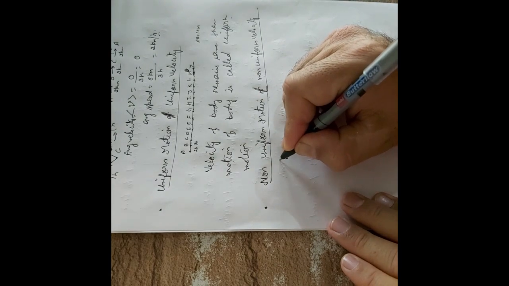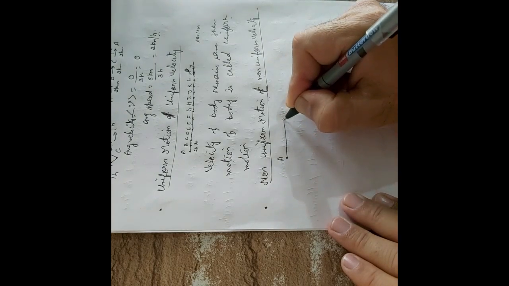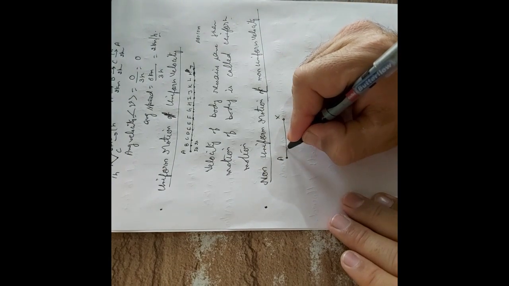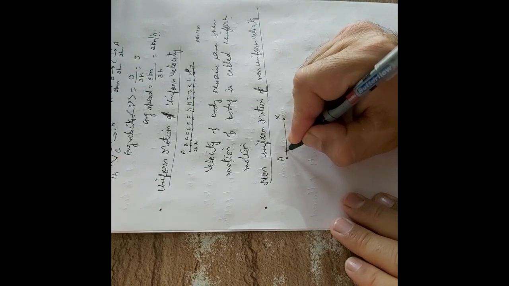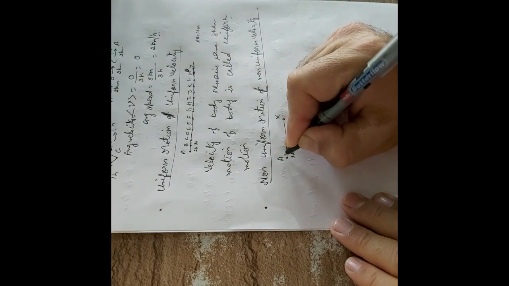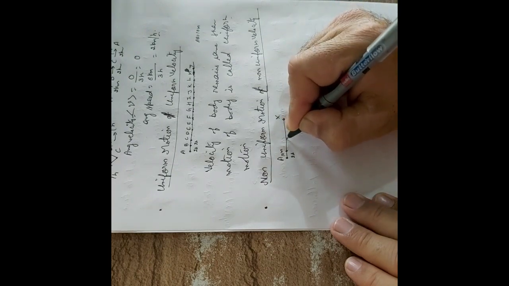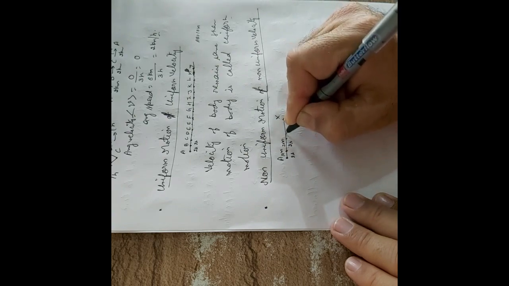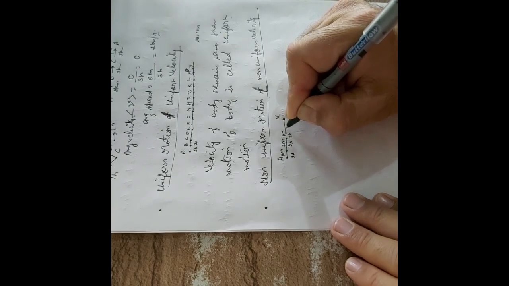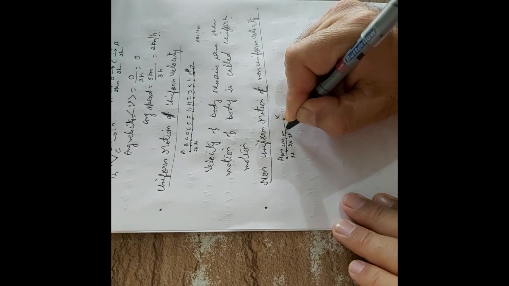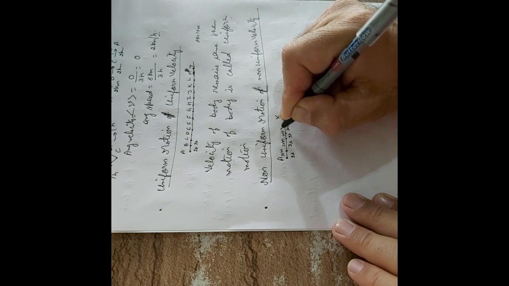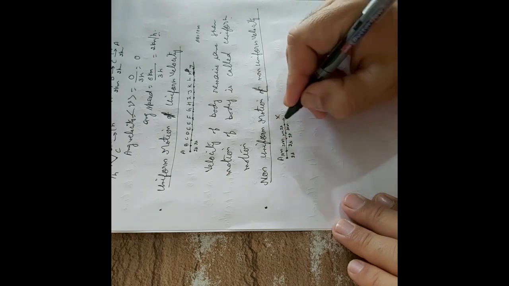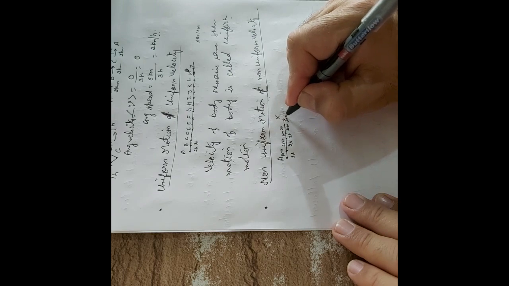Non-uniform motion means just like body A, and let us say this point is X. A body covers in first 2 seconds 10 meter, in next 2 seconds it covers 20 meter, and in next 2 seconds it again covered 10 meter, and in next 2 seconds it again covered 20 meter, and in the next 2 seconds it again covered 20 meter.